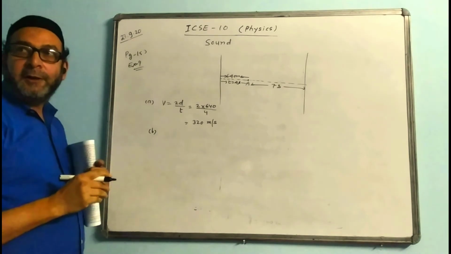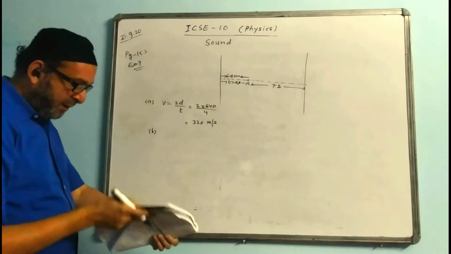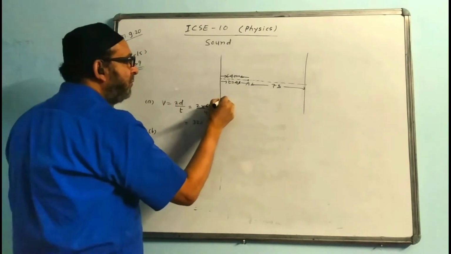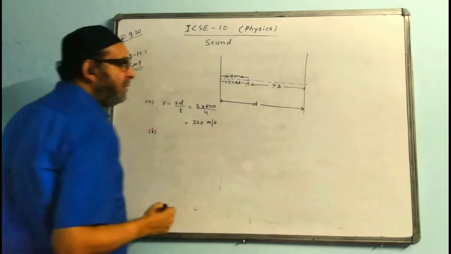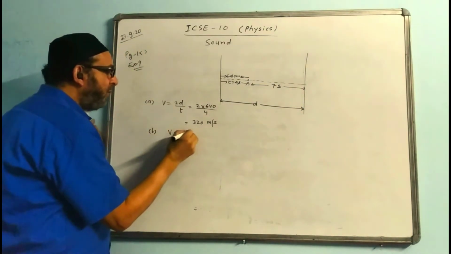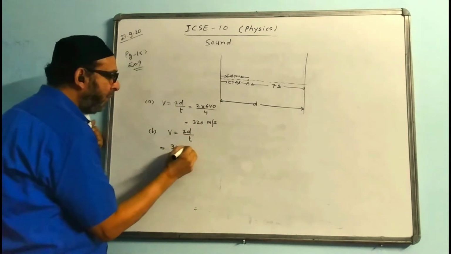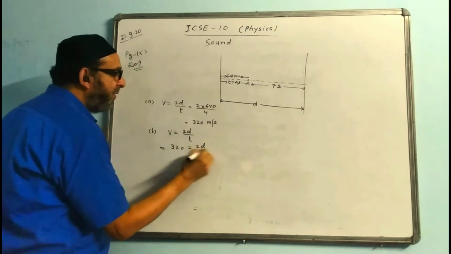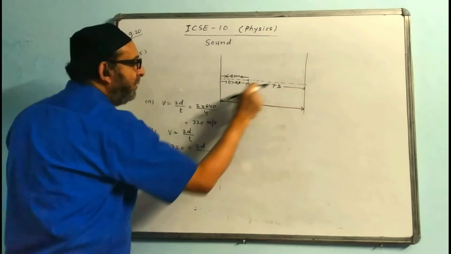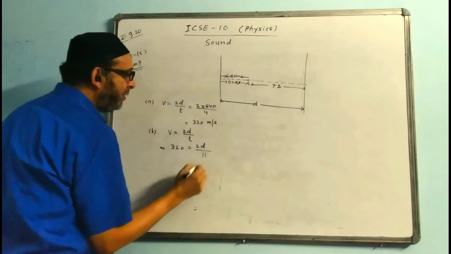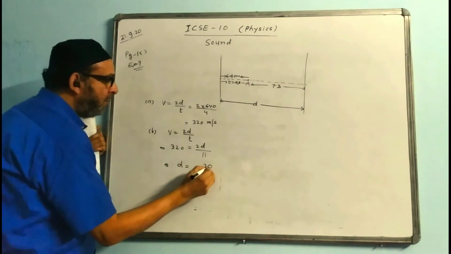Now the second part B. Find the distance between the cliffs. The second part of the question is that you have to find the total distance, total distance d. Now for the second part we can use v is equal to 2d by t. The v value we already found, 320. To find the distance d, what is the timing? 4 plus 7. That means you can take the total timing as 11. Now cross multiply the distance value.